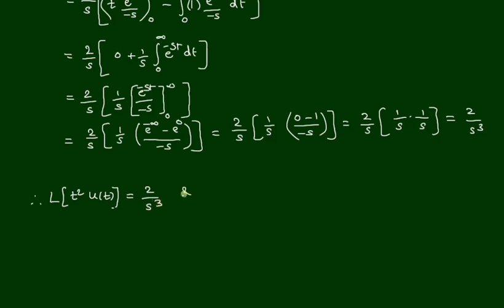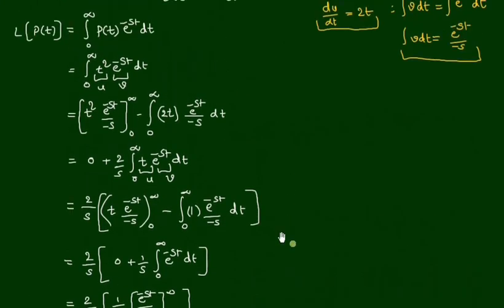The ROC of this function we can find from the integration term, e power minus st into t square. This integral is finite for values of s greater than 0.